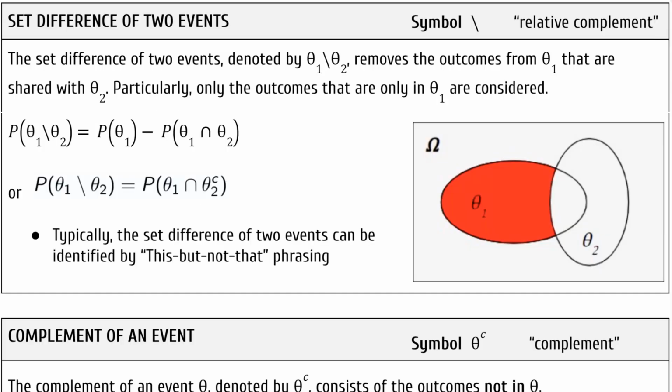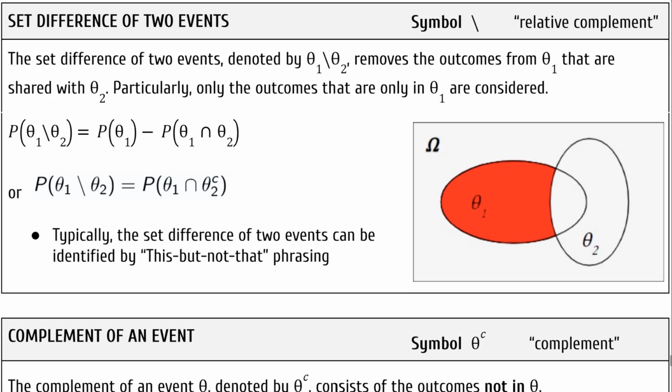The set difference of two events uses this / symbol. It can be pronounced set difference or relative complement. The set difference of two events, denoted by theta 1 set difference theta 2, removes the outcomes from theta 1 that are shared with theta 2. Particularly, only the outcomes that are only in theta 1 are considered.